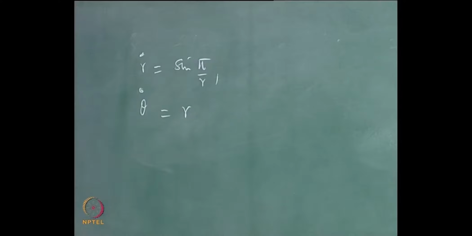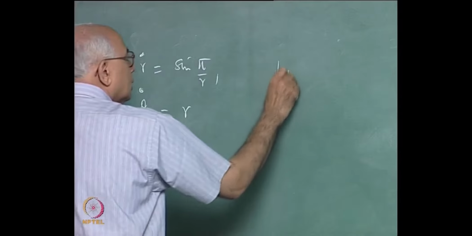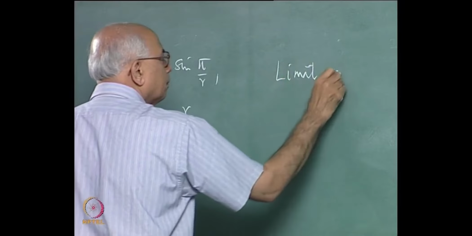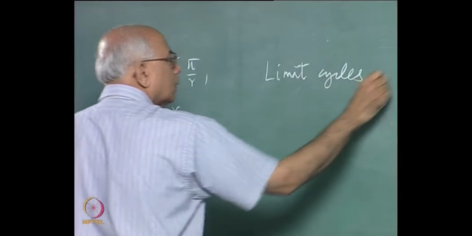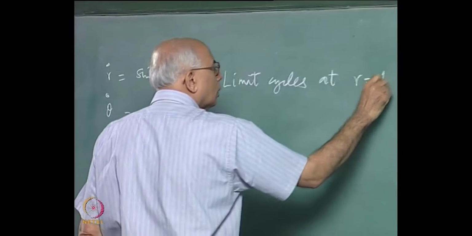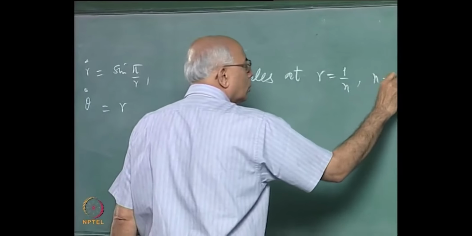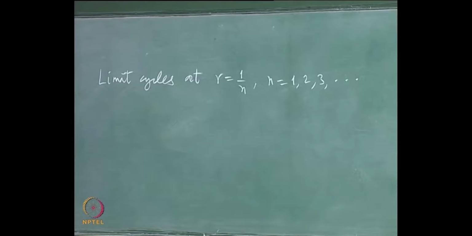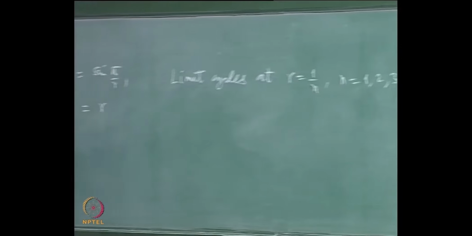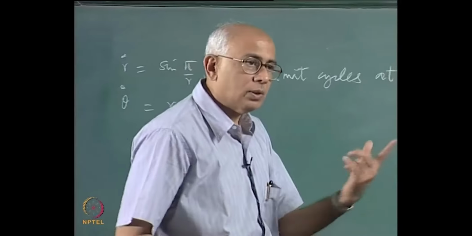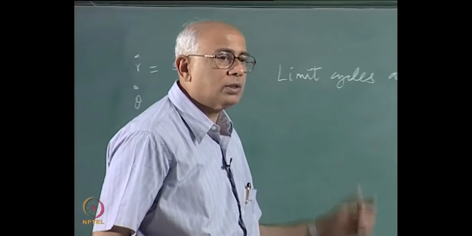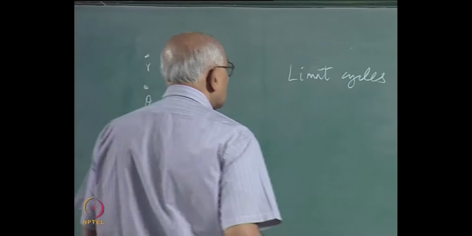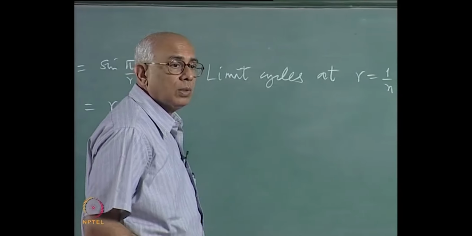And it is immediately clear from here that limit cycles at r equal to 1 over n, where n equal to 1, 2, 3, etc. exist. Then this becomes sine pi and it vanishes, so r does not change on those points and you get circular limit cycles. So you get a family of concentric limit cycles of radius 1, a half, a third, and so on and so forth.